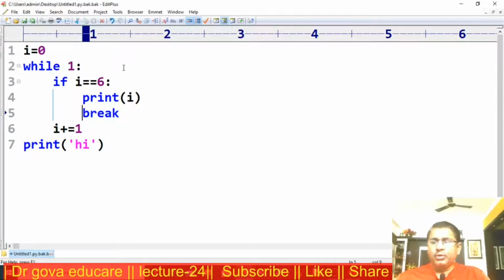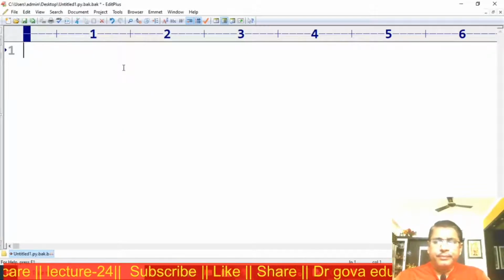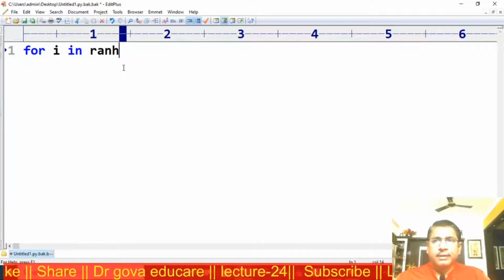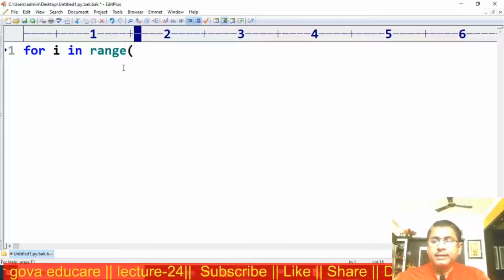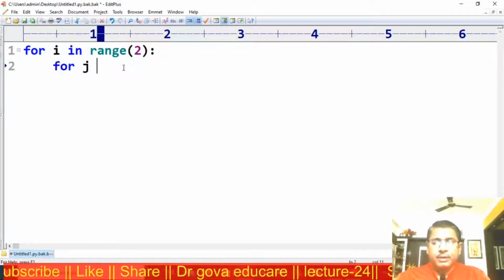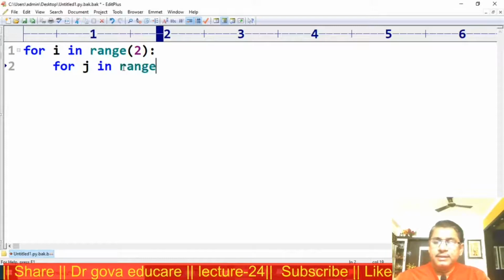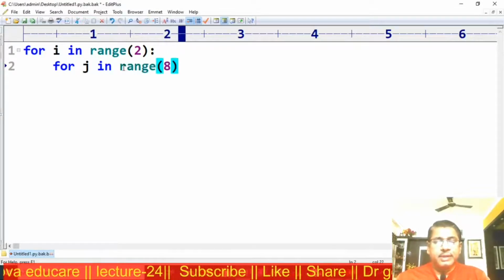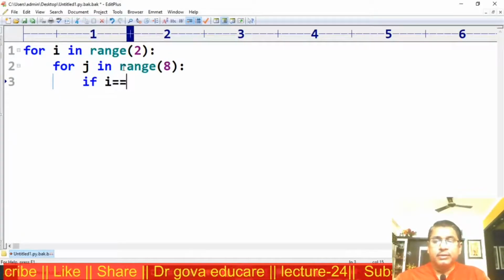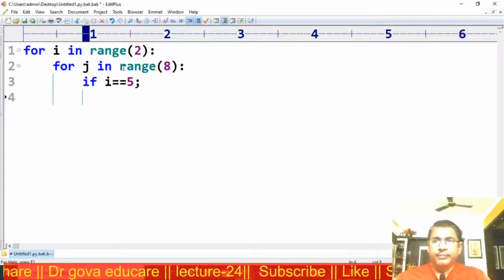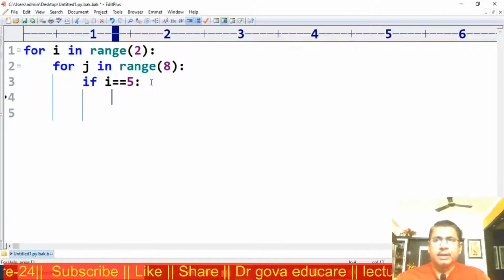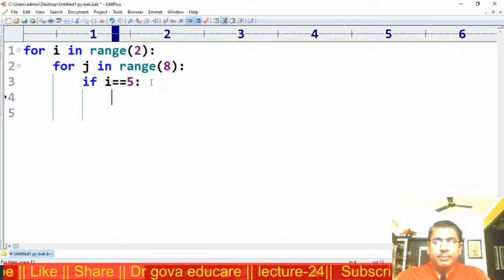Now in case of the for loop: for i in range 2, the outer loop, for j in range 8, if j is equal to 5, break.